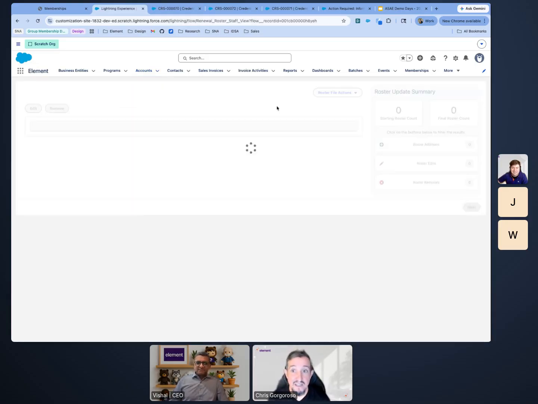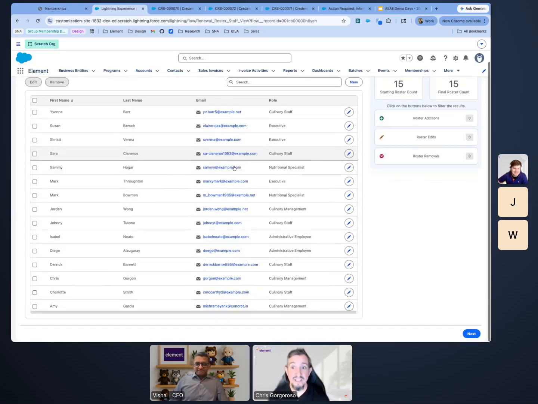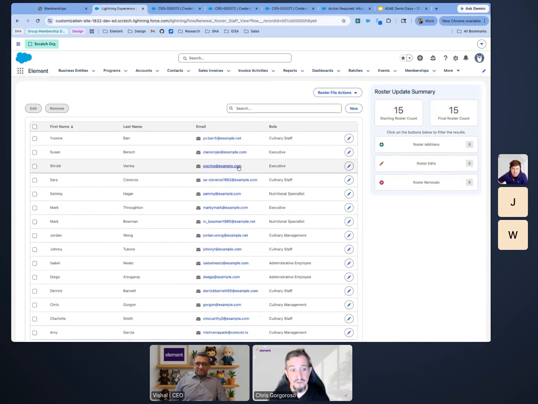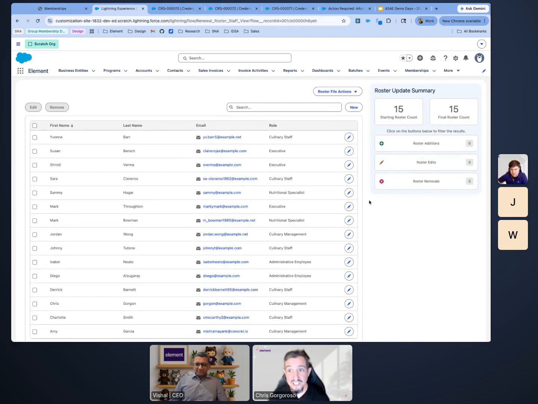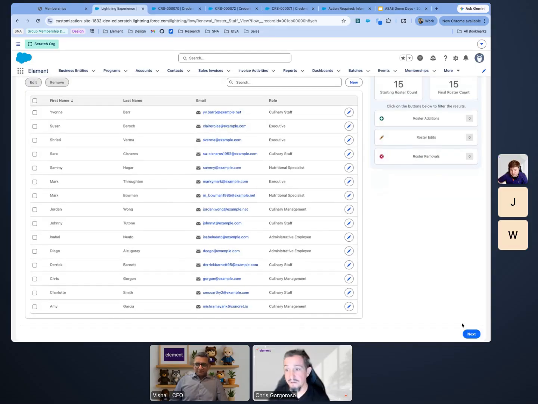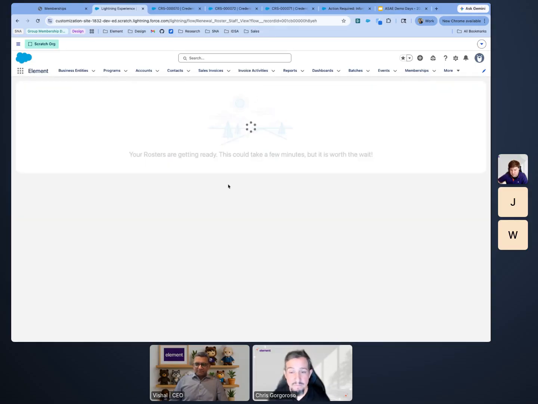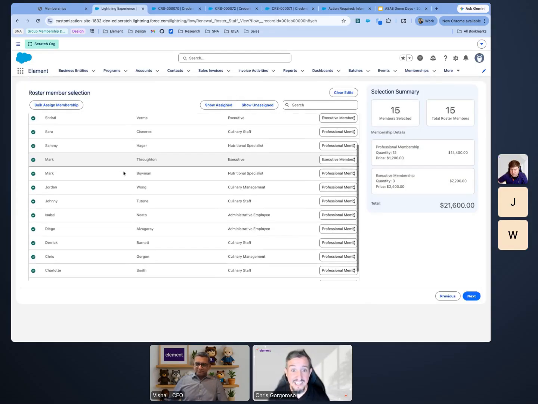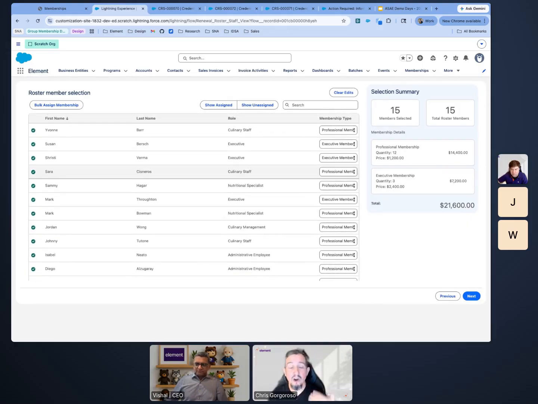We can do that as well in the staff view, in the exact same experience that happened for those administrators. So I can upload that spreadsheet directly in here. I can see everything in context of the member. And then when I go to the next page, if we're renewing, it'll automatically assume that they've already been renewed or that they're going to be renewed.